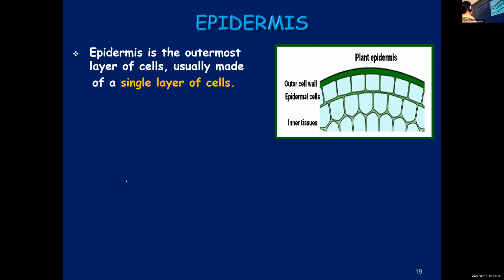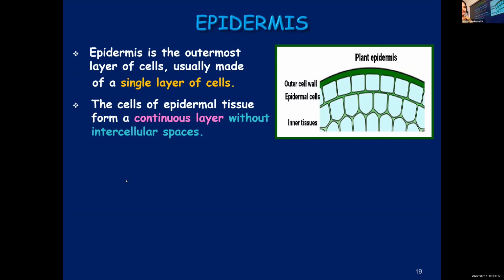I'll start. It forms the outermost layer, and only a single layer of cells makes up the epidermis. They don't have any intercellular spaces, and they form a continuous layer.